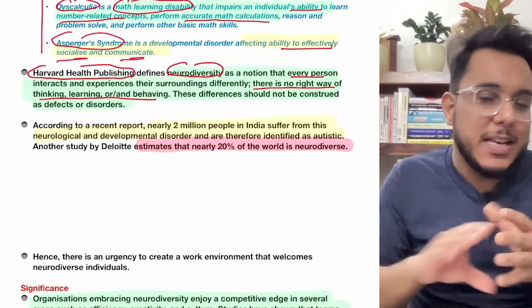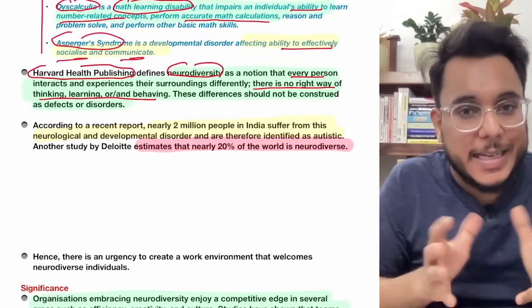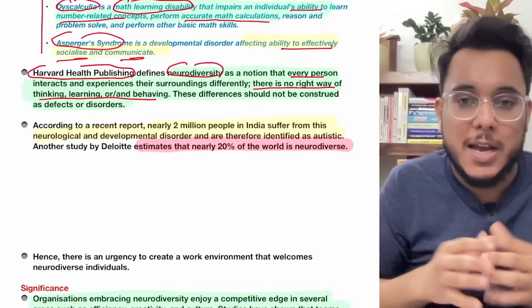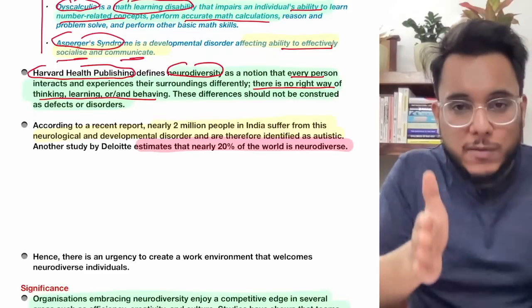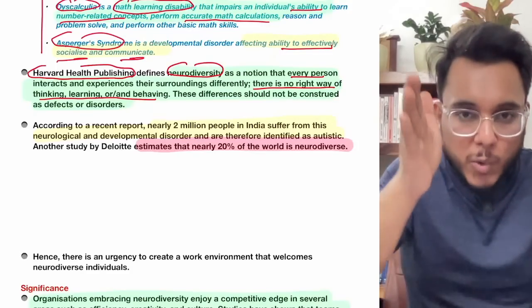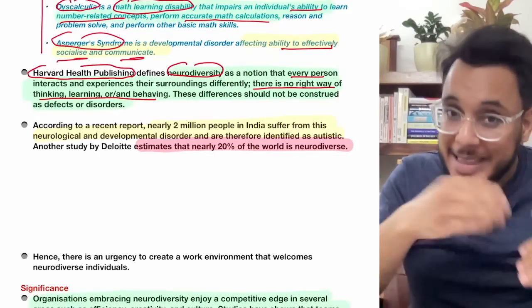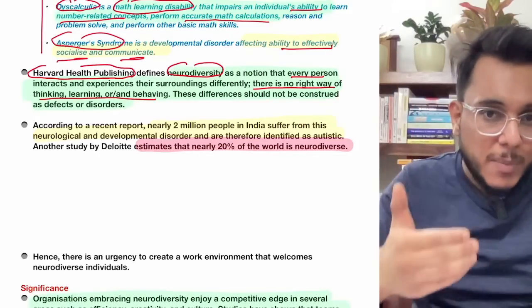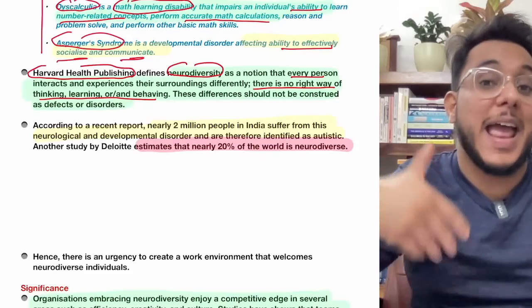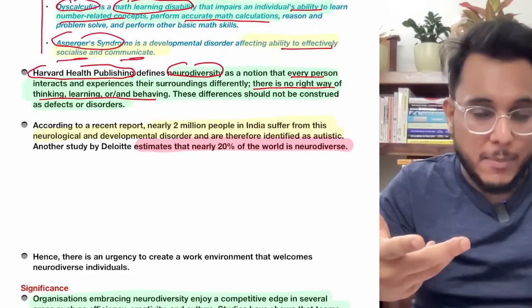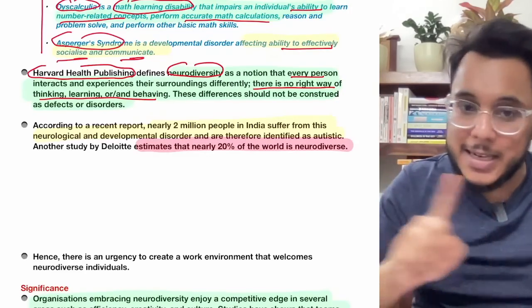So we have actually made some kind of archetypes, some kind of stereotypes. For example, one type of thinking, behavior or action is correct and all other types are incorrect. If people think in one particular way, we consider them normal and every other way is considered abnormal. That is not the right thing.